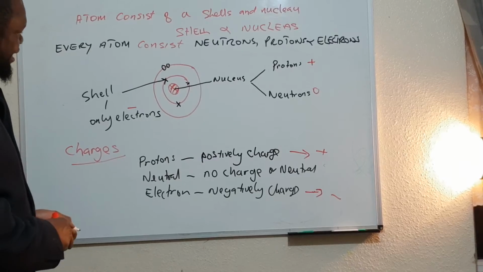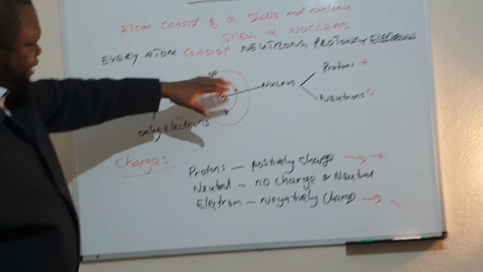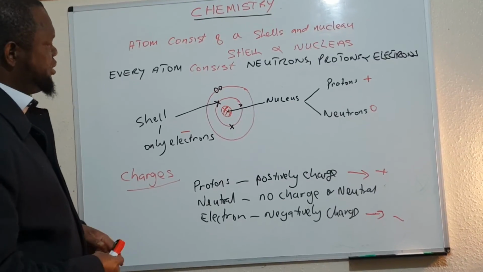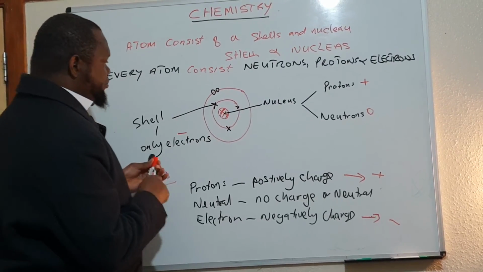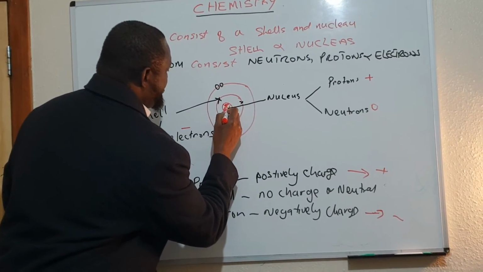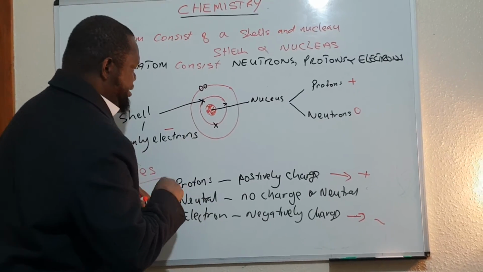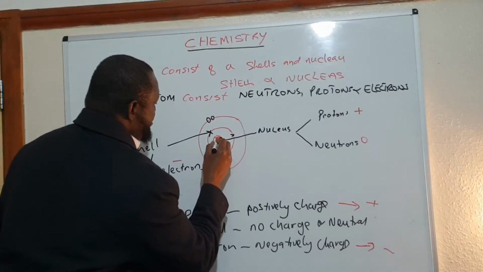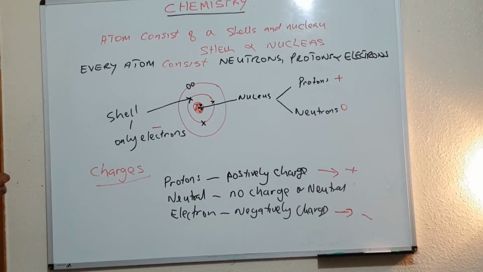In the examination, they can give you the structure of an atom with labels and ask you, what's this? In most cases, the protons and electrons are equal there.